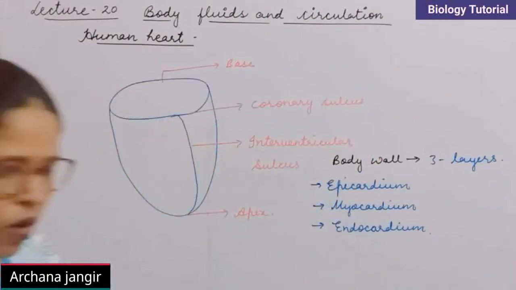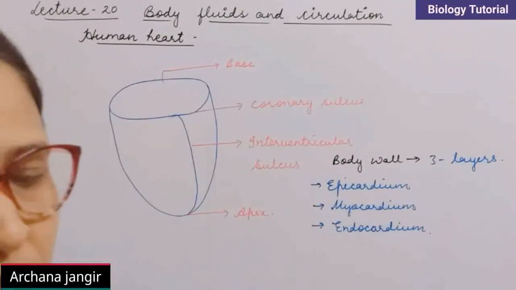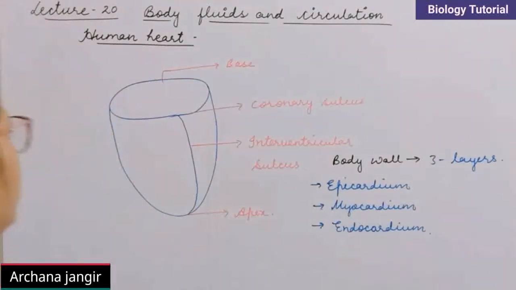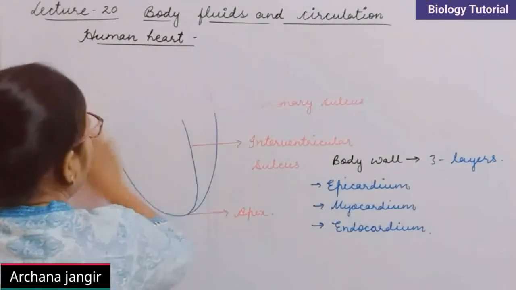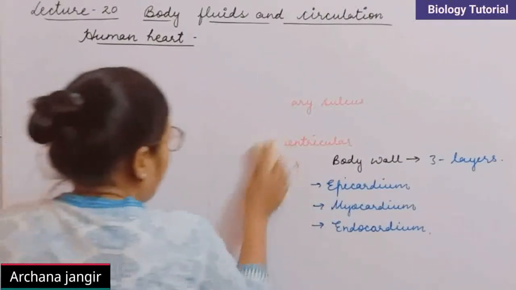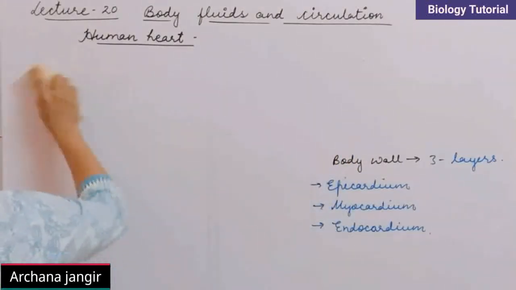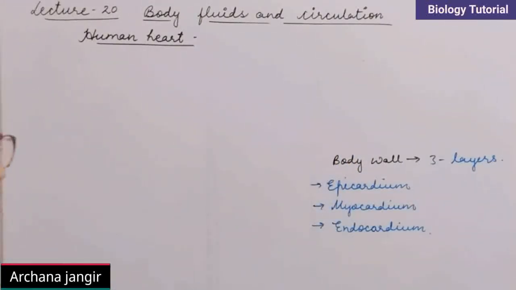So here I am drawing the structure of body wall. So here is the body wall of heart. We are drawing the wall from internal to outer side.